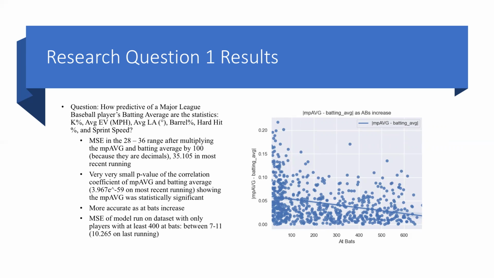Generally, the accuracy got much better as the sample of at-bats increased, as you can see from the slope of regression on the figure to the right. And when the model was run on a data set that had a minimum of 400 at-bats, the mean squared error was much improved, ranging generally between 7 and 11.